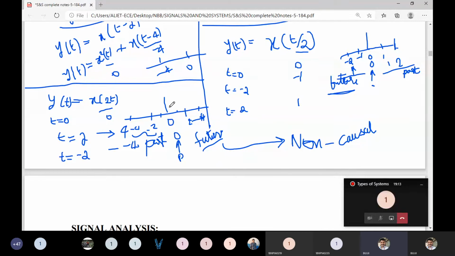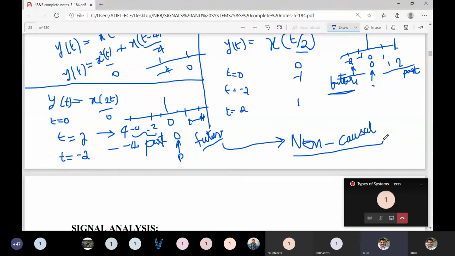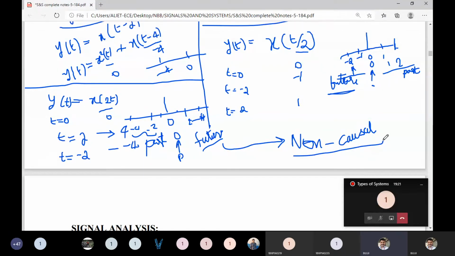Okay, based on our values, taking the inputs, it will change. Anyway, the system is a non-causal system. The system is a non-causal system.